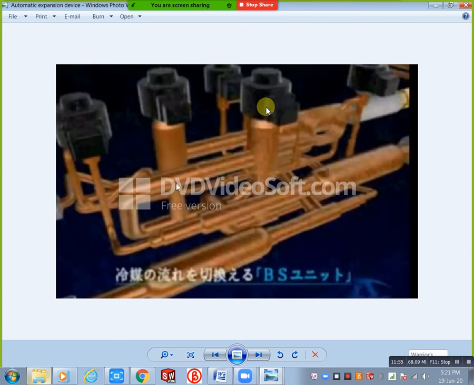Okay, why are we using this expansion device? This is an automatic expansion device. For example, you take a window AC or split AC. How can we control that window AC or split AC? It is completely controlled by the return air. The return air is continuously monitored by the sensor. That sensor gives the information to the compressor, then the compressor will switch off or switch on. For example, in your room you will set one temperature as you are comfortable. You can set your temperature at 22 degrees centigrade, 20 degrees centigrade, or 23 degrees centigrade.